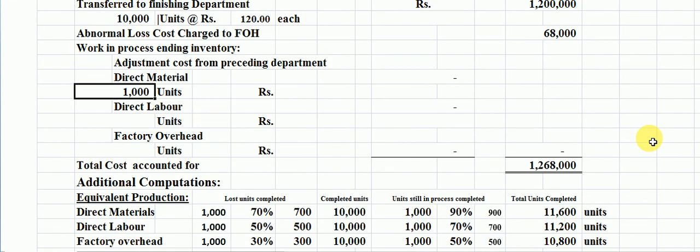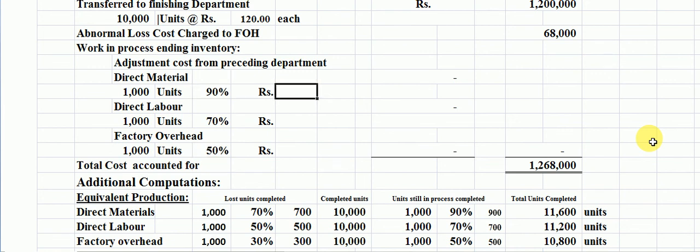Degree of completion is 90%, 1000 units, degree of completion is 70%, 1000 units against factory overhead, degree of completion is 50% here.